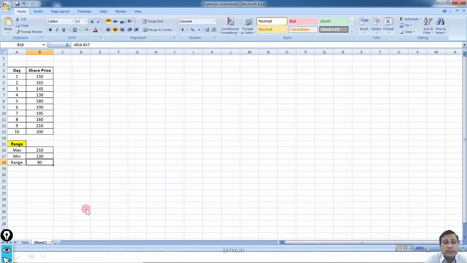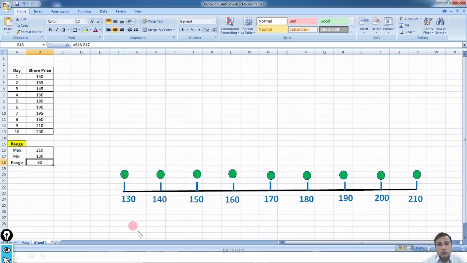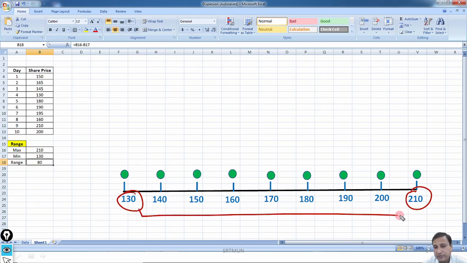Now how to give meaning to this value? What is the meaning of range? So range is nothing but, here is our max value 210, here is our min value 130. The gap between these two values is 80. Fine. So there is a gap of 80 rupees. So that's the meaning of range.